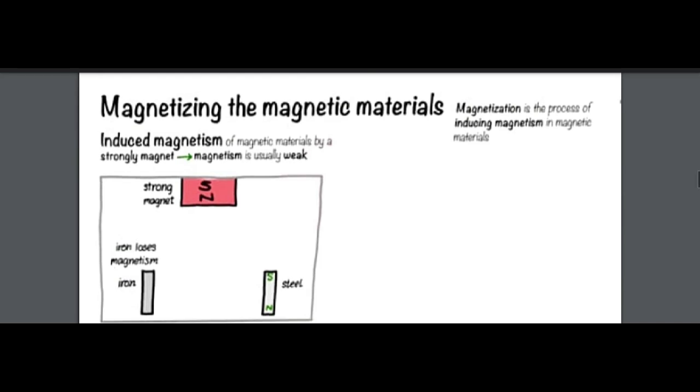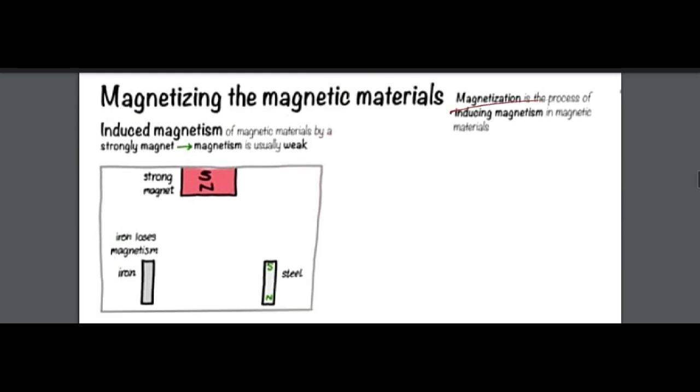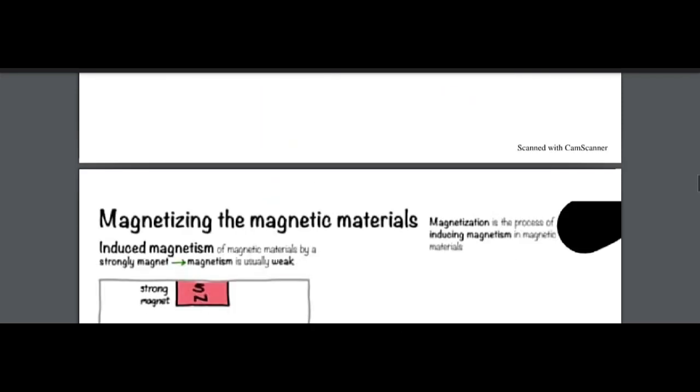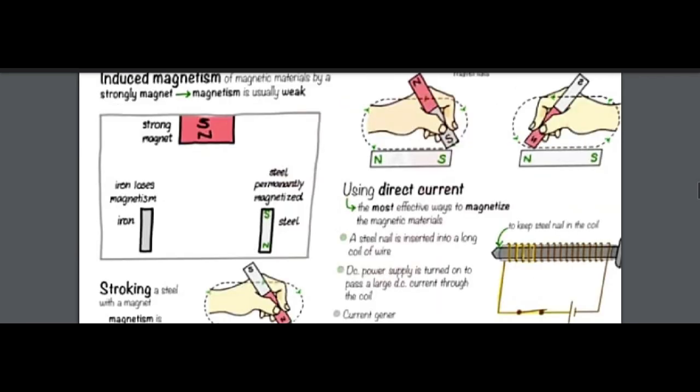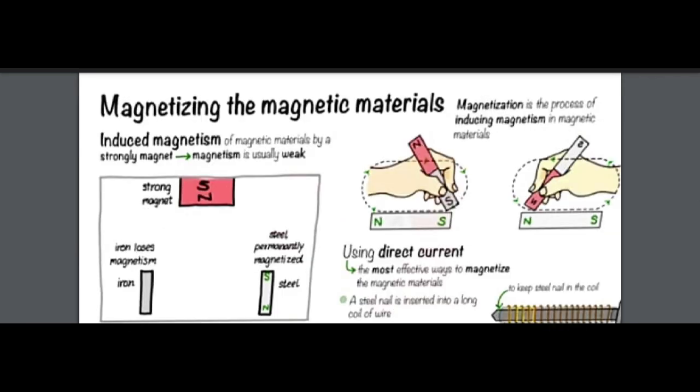So look here, magnetization is a process of inducing magnetism in a magnetic material. These are two materials: iron loses magnetism, and this is a steel with the north and the south pole. After this, they have a concept like using direct current.